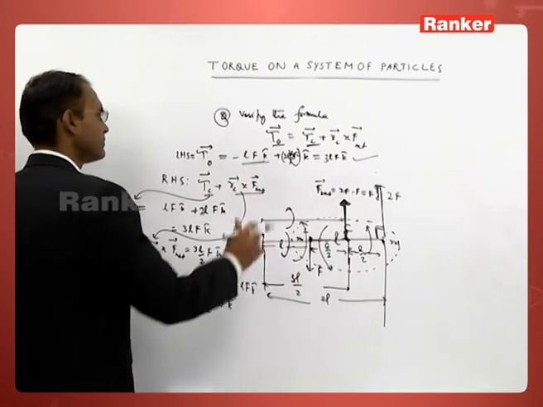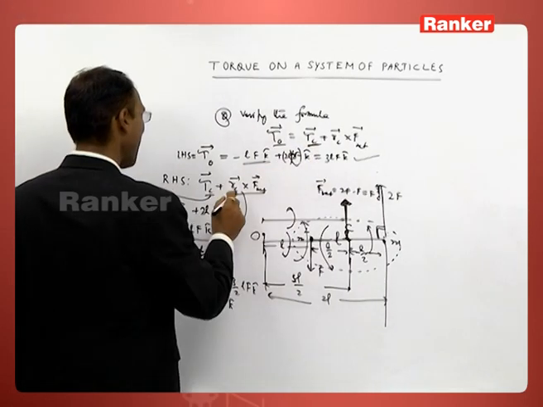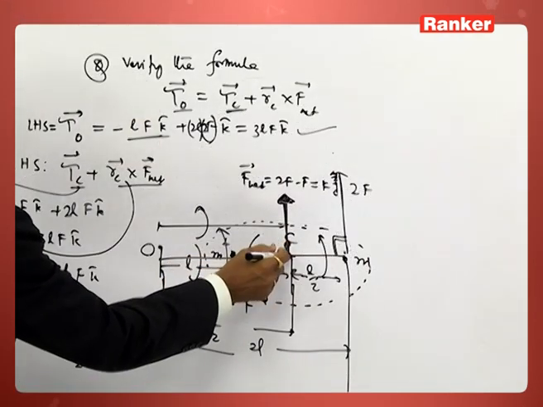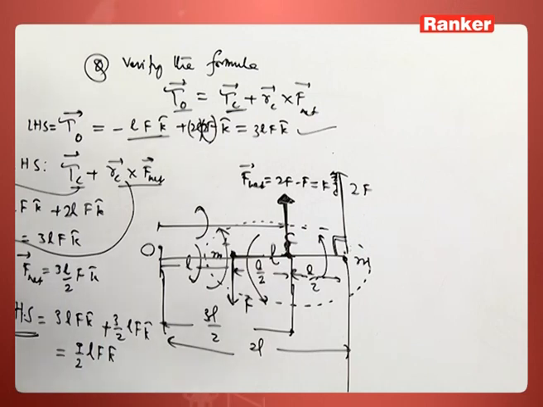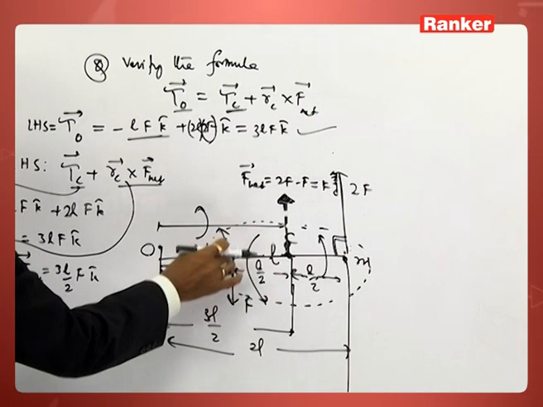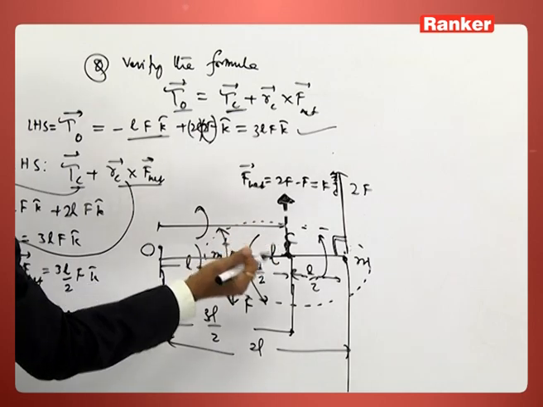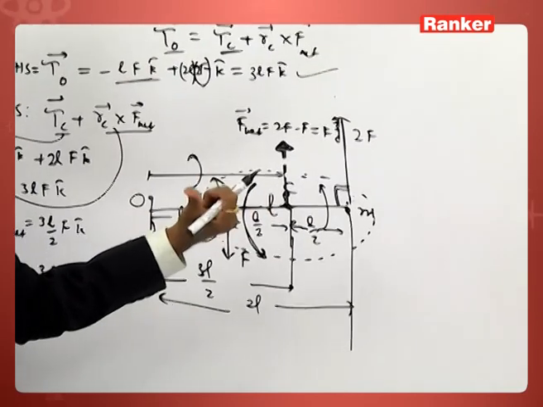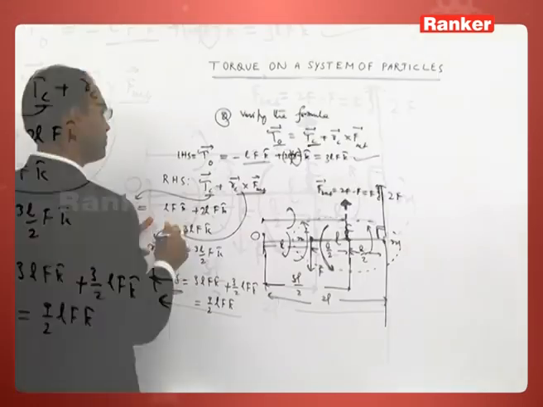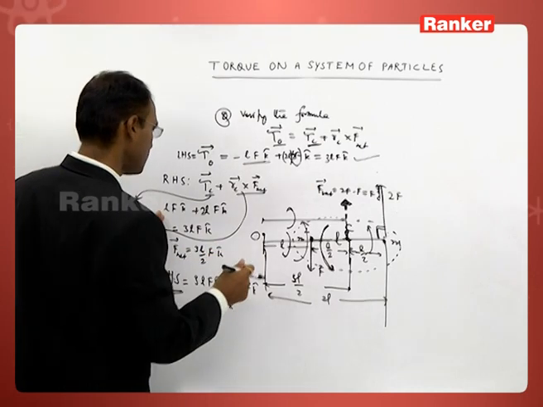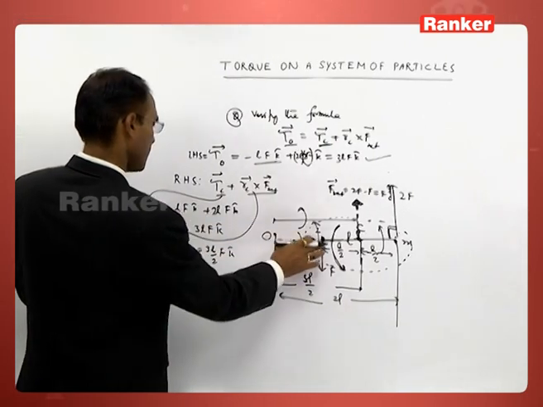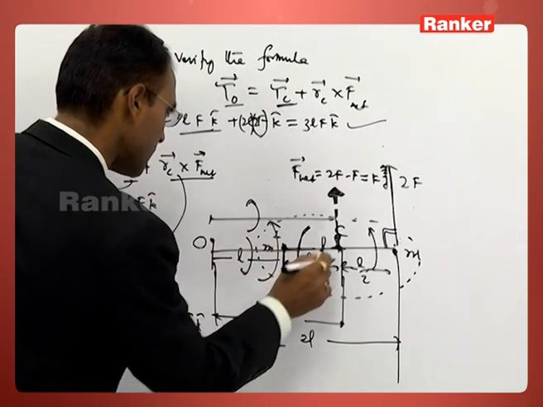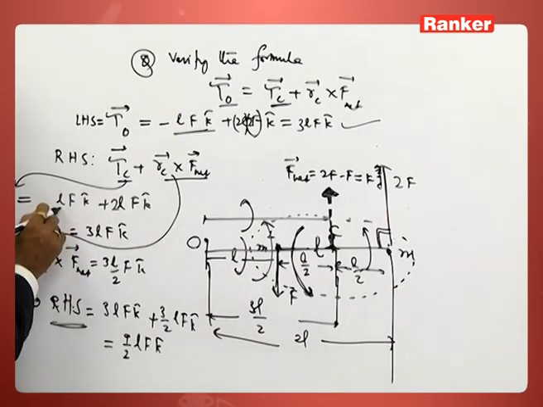Right hand side term: tau C plus RC cross F net. Tau C is the torque of these two forces taken with respect to the center of mass. Torque of this force about the center of mass: this force is producing a turning effect in positive z direction, or anticlockwise direction. This distance is L. The distance between the force and the center of mass is not L, this is L by 2.